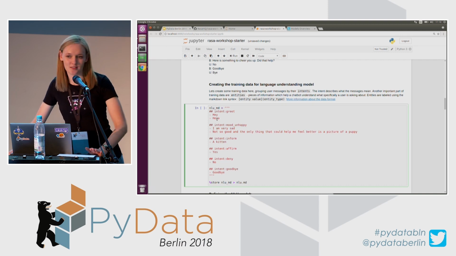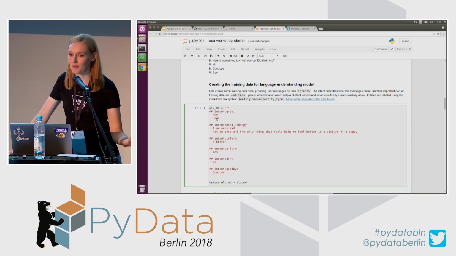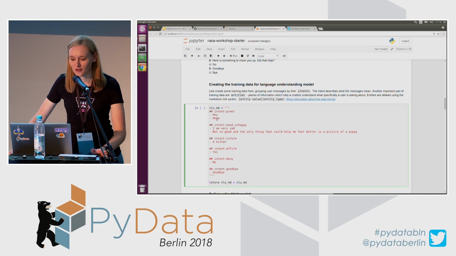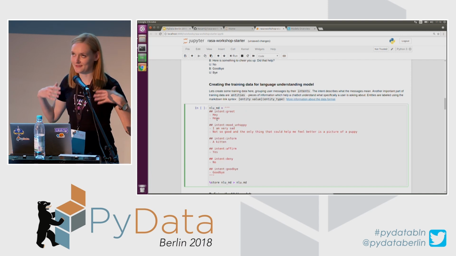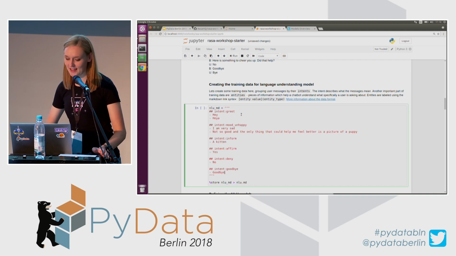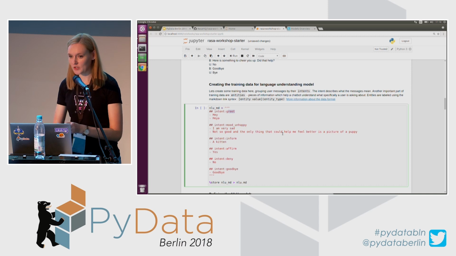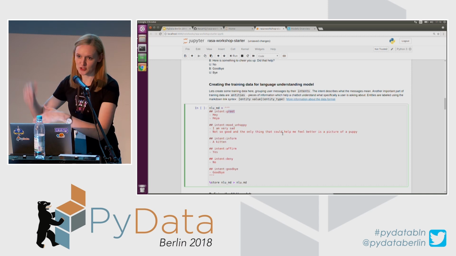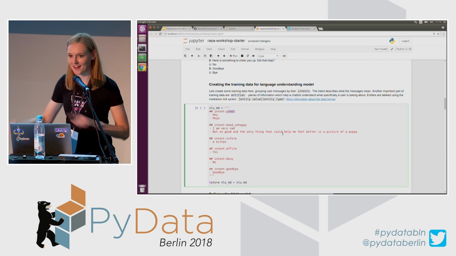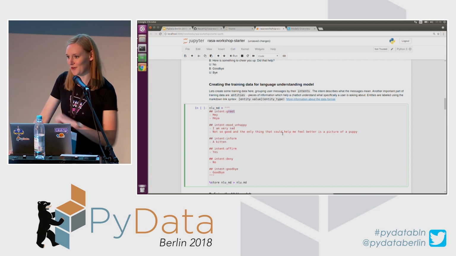Rasa NLU recently released a new pipeline, which is based on TensorFlow, and it learns word vectors from scratch, and that enables identification of more than one intent per sentence. So in this case, an intent would be like a combination of two tokens. You could say that this example could also be mood unhappy plus show me a picture or something like that. So yeah, it was released quite recently. I will show you where you can read more about it later on.